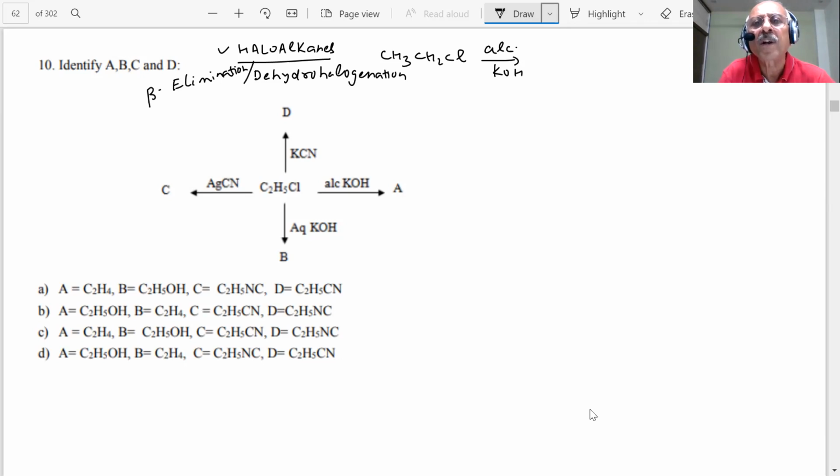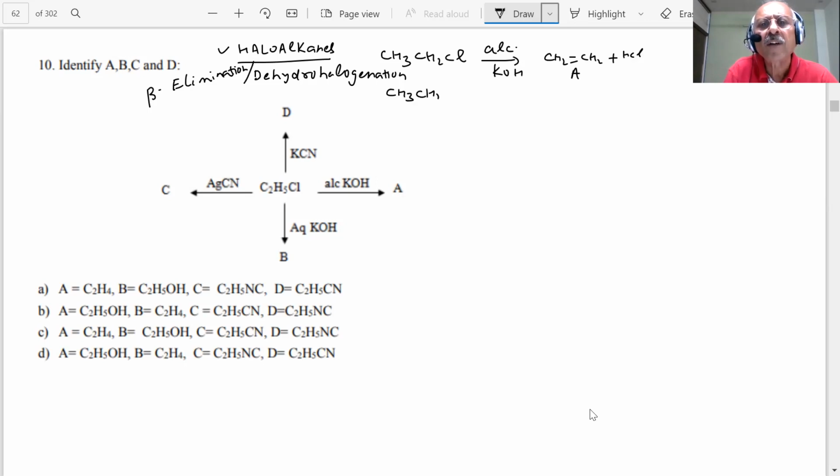So then what happens, student? What is the product in such case? You will get ethene, plus HCl. HCl is lost. This is my A, student. Okay. What is the B, student?